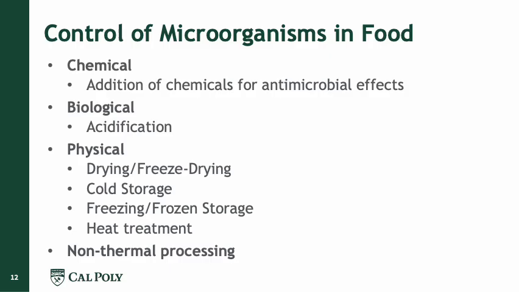So if we are concerned about microorganisms, and here we're talking a lot about microorganisms, there are other things that can also affect food, like for example enzymes, but let's focus for now on microorganisms. So we can control them by three different preservation methods.